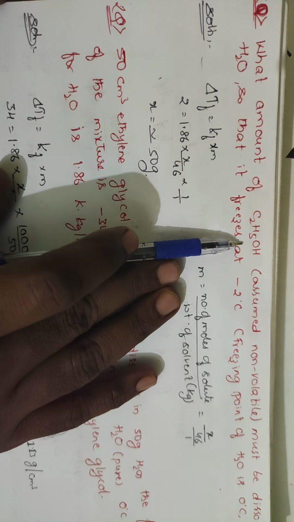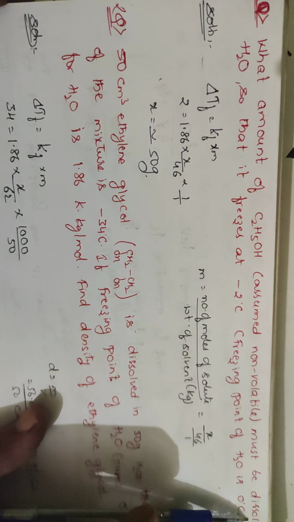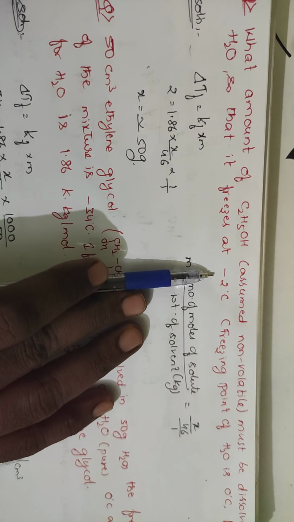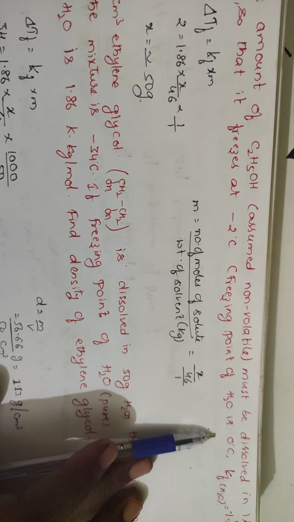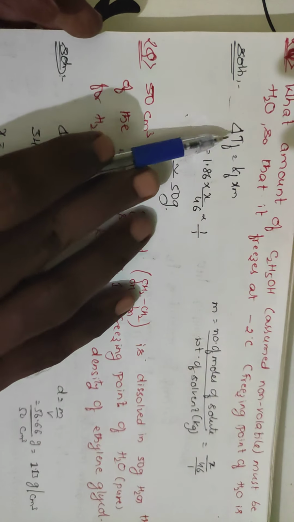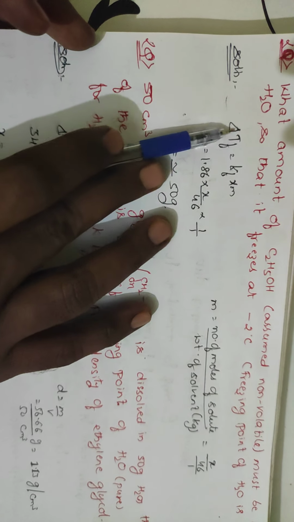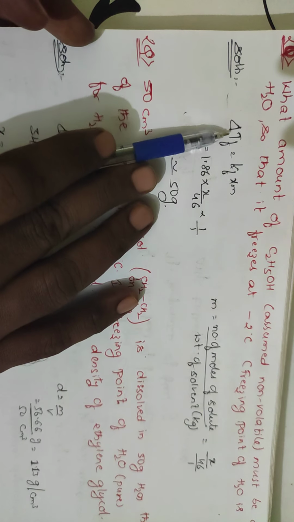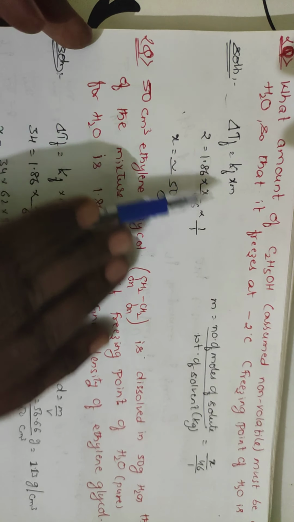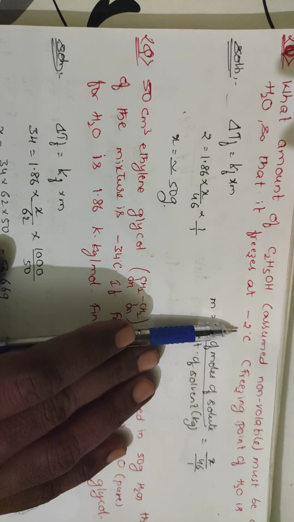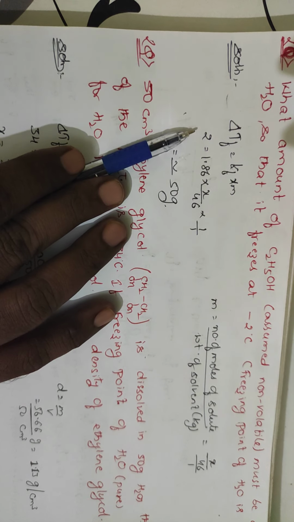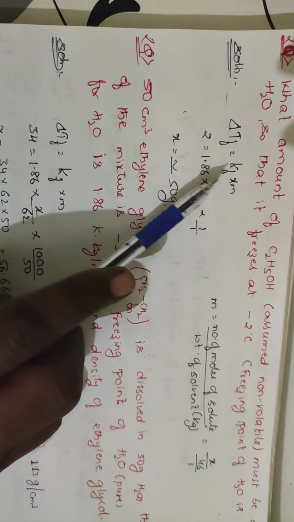What amount of ethyl alcohol, assumed to be non-volatile, must be dissolved in 1 kg of water so that it freezes at minus 2 degrees centigrade? Freezing point of water is 0 degrees centigrade. Kf of H2O is 1.86 Kelvin kg per mole. We know that delta Tf is equal to Kf into m. And delta Tf, the change has already been given as minus 2, that is 0 minus of minus 2, so you will be getting plus 2. So 2 is equal to Kf into m. Kf is nothing but 1.86.